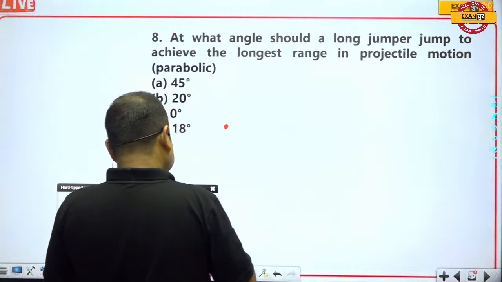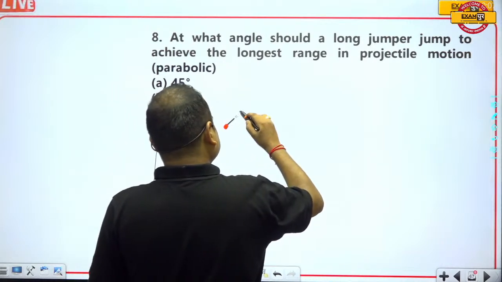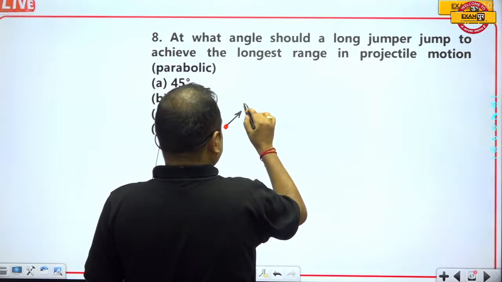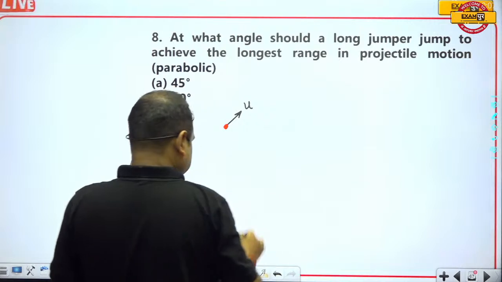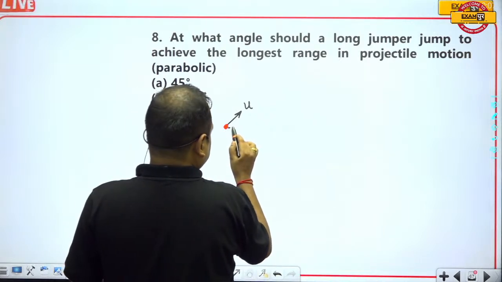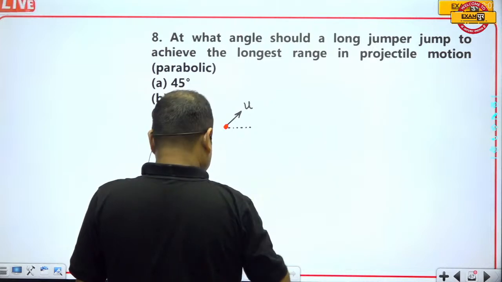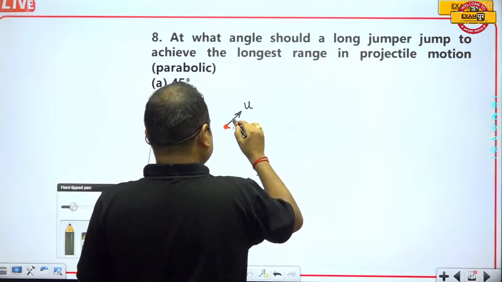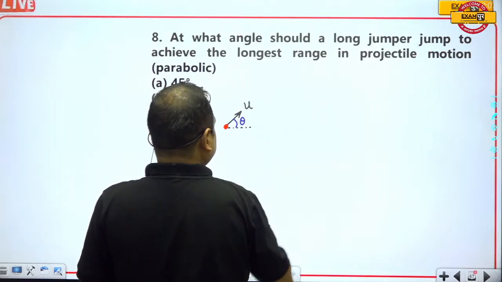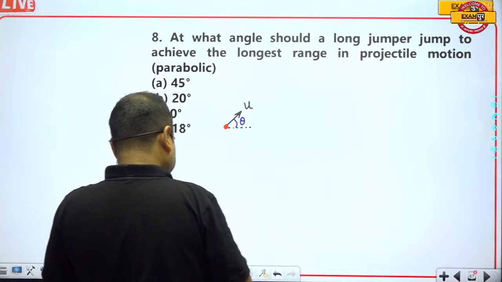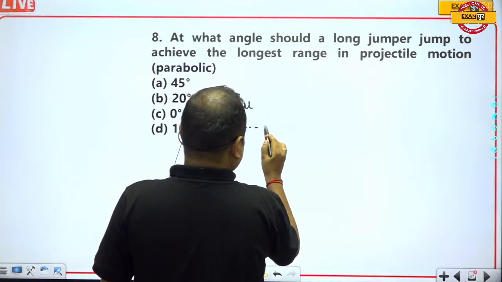Suppose this is a ball, and this ball is thrown like this with velocity u and at this angle. Suppose this is the range.